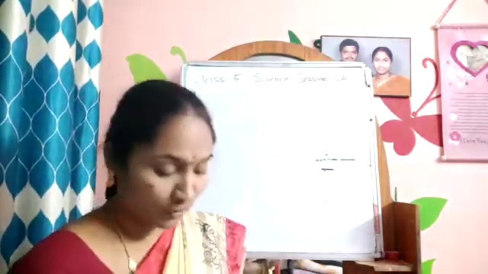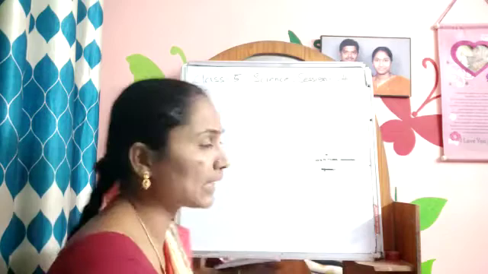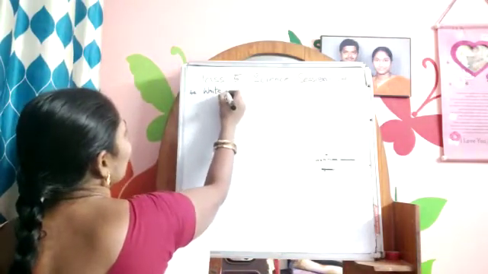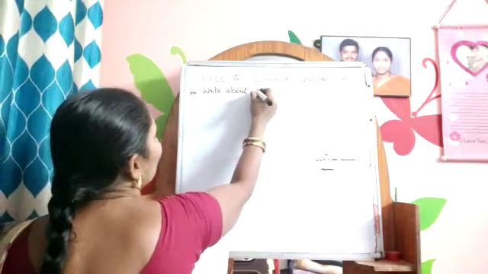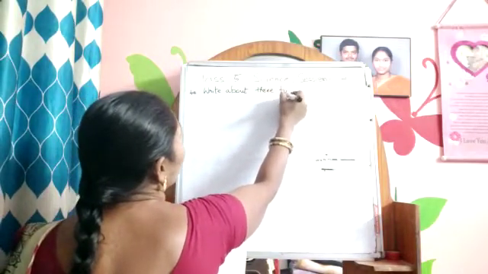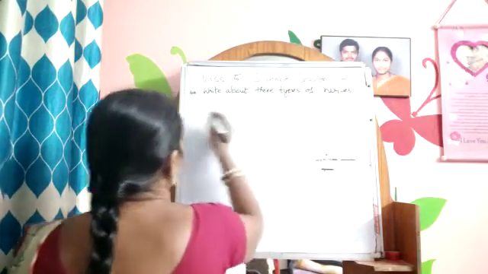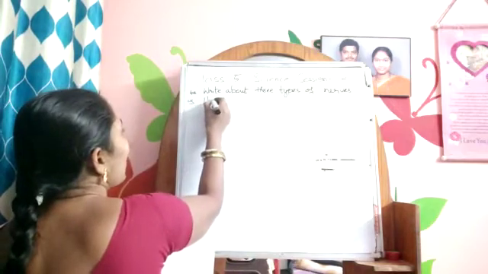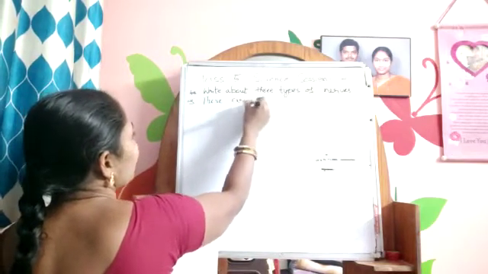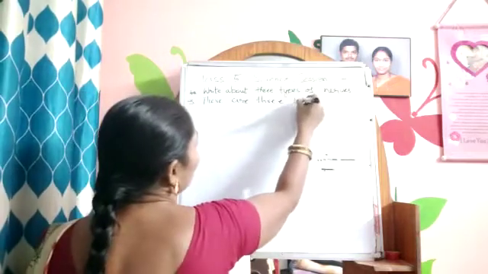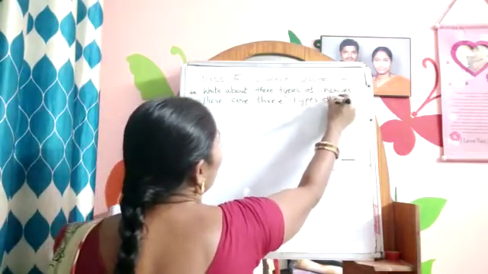First we have written the first question: What is cerebrum? What is cerebellum? And actions, reflex actions? Give an example. Fourth question, write about the 3 types of nerves. So there are 3 types of nerves.